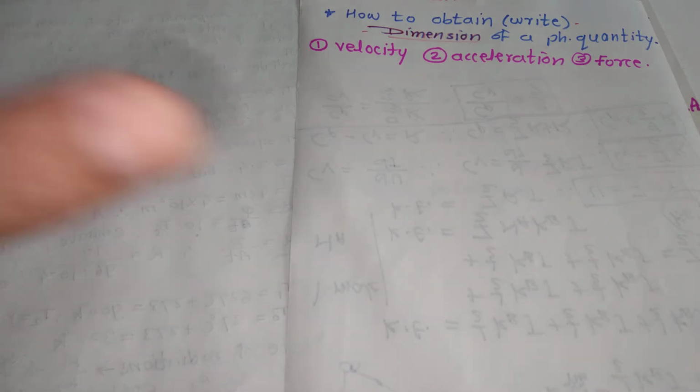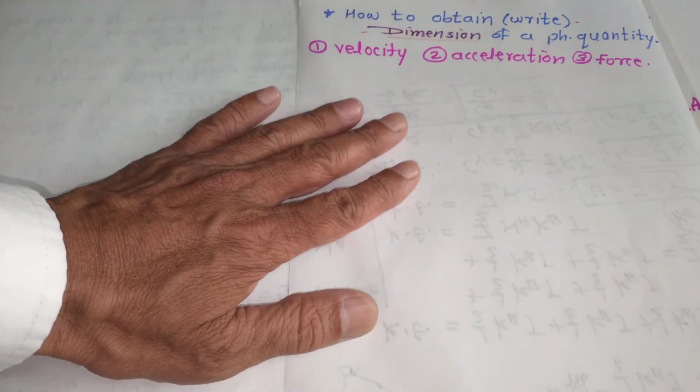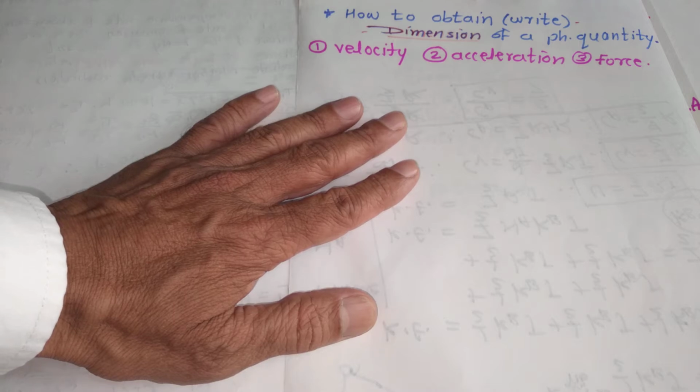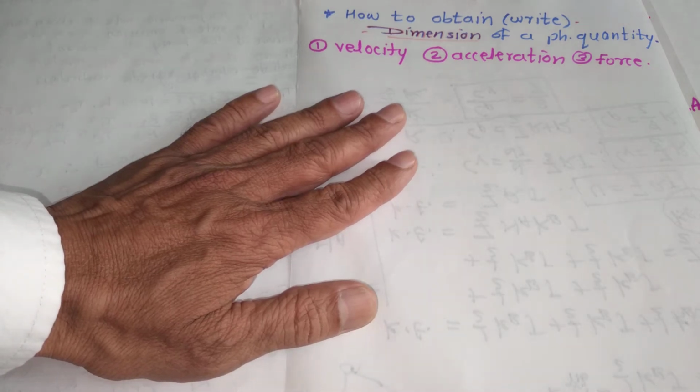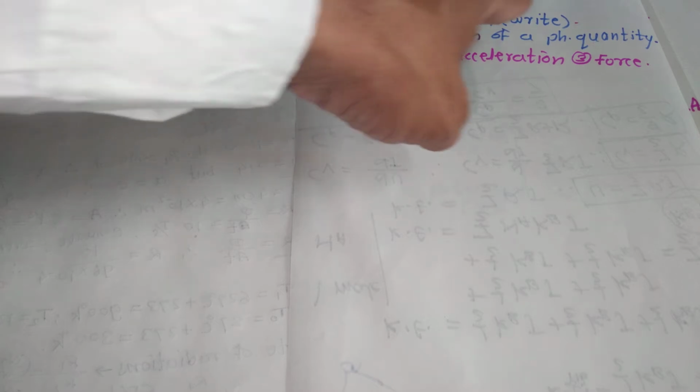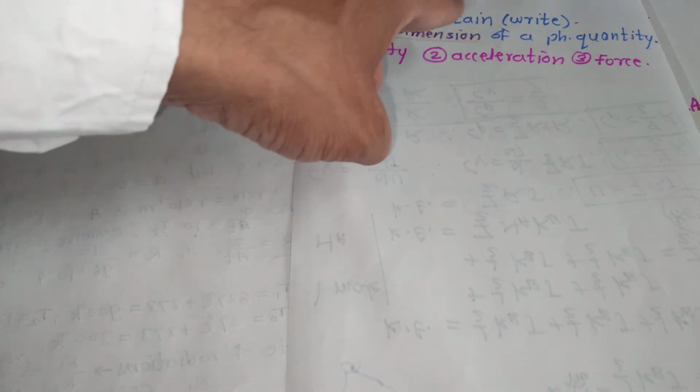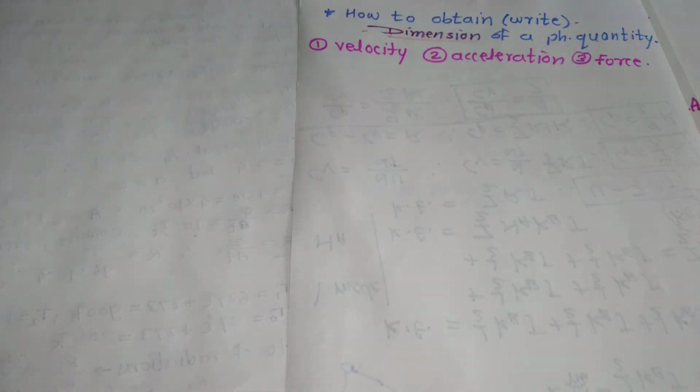Welcome once again to today's lecture in physics. Our topic today is based on dimension. The topic is how to obtain or write the dimension of a physical quantity.